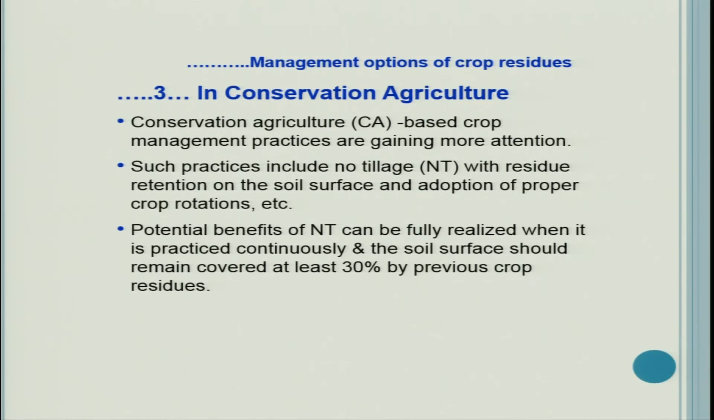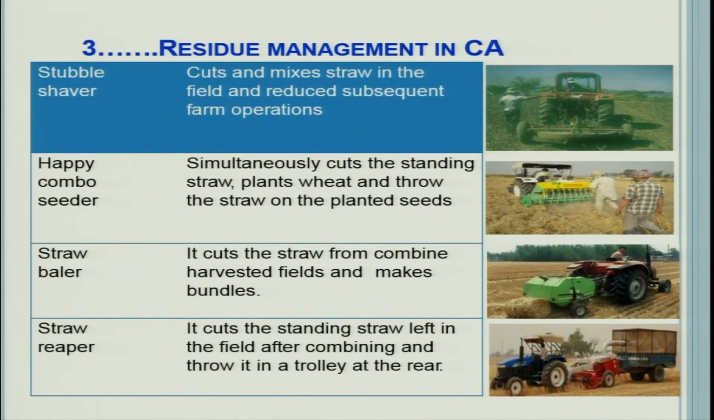So, conservation agriculture based crop management practices are gaining attention. Such practices include no-tillage, which is already discussed. Under these conditions, we need crop residues as a mulch. So, let us see what are the other options on the field for management of rice residues.